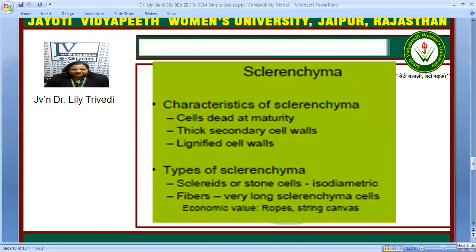The third type is the sclerenchyma cells. Here the cells are dead at maturity. They have thick lignified cell walls, secondary cell walls. Now sclerenchyma cells are mainly of two types. They can be the stone cells or sclereids, isodiametric, or they can be fibers, very long sclerenchyma cells.